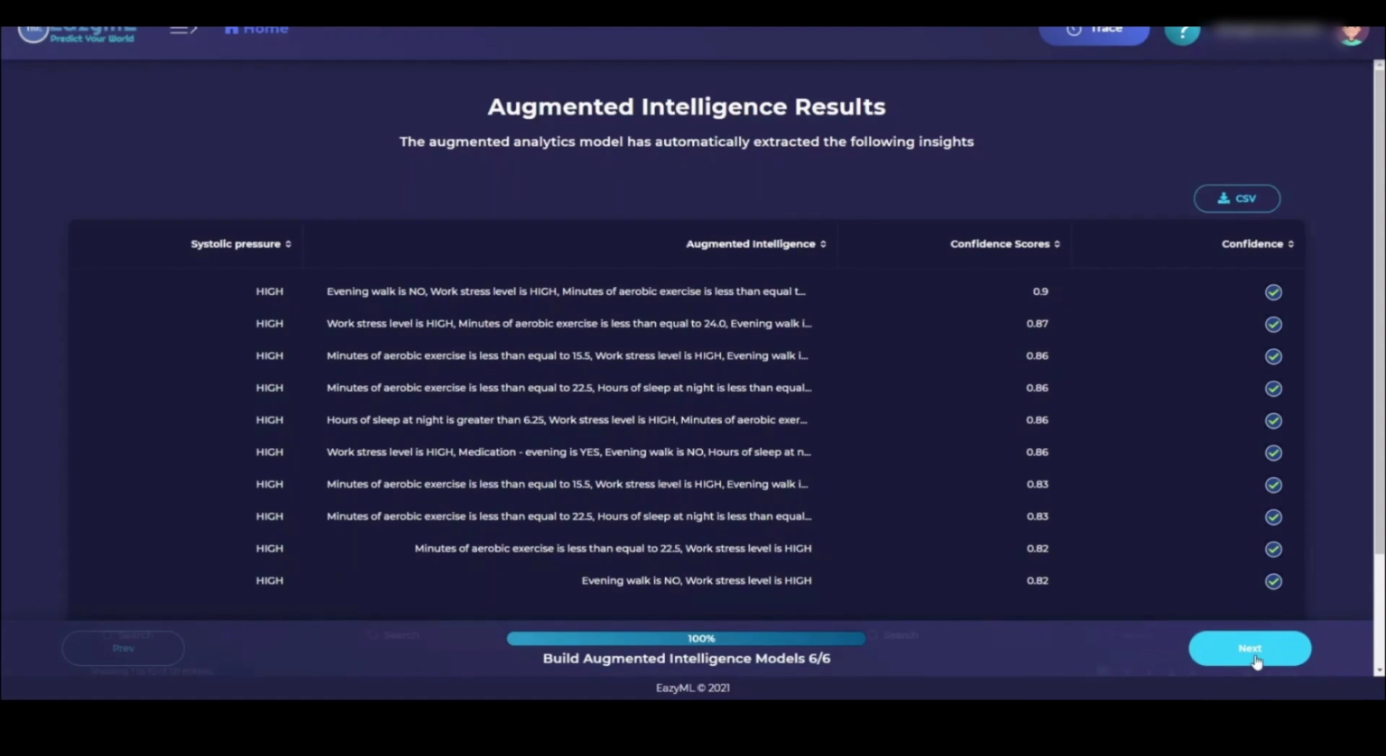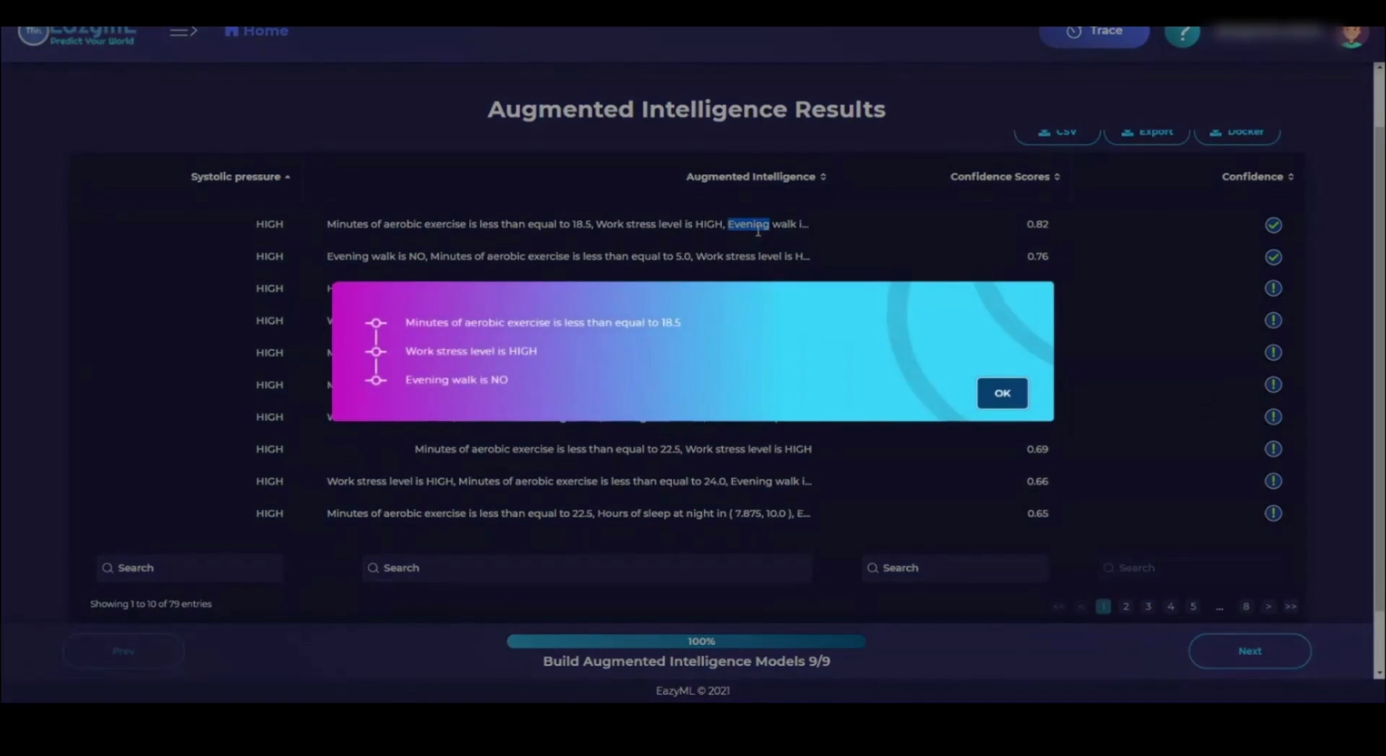Here, we see the systolic pressure column, which is our outcome variable, as well as columns for augmented intelligence, confidence score, and confidence indicator. The first column has the outcome of interest. In the second column, augmented intelligence provides the insights that correspond to the outcome of interest, which in this case is systolic blood pressure. For example, this person with no evening walk, a high work stress level, and minutes of aerobic exercise, Stairmaster or treadmill, less than or equal to 18.5, is likely to have a high systolic blood pressure, and therefore systolic pressure is characterized as high.